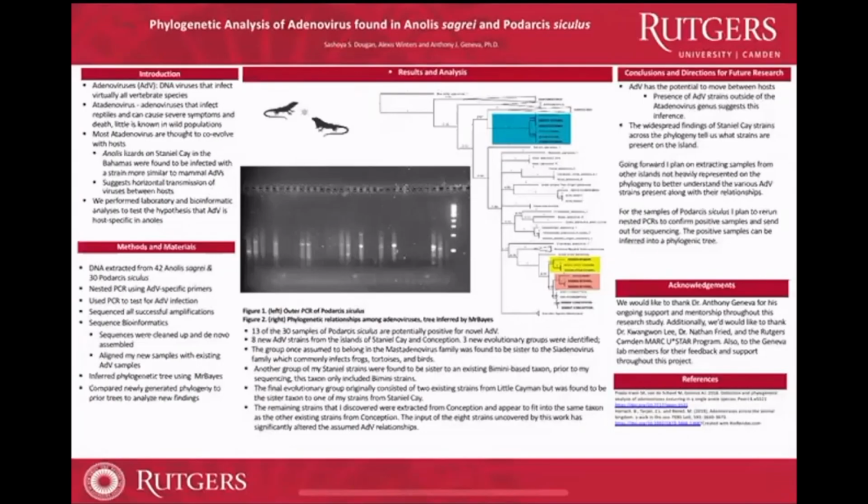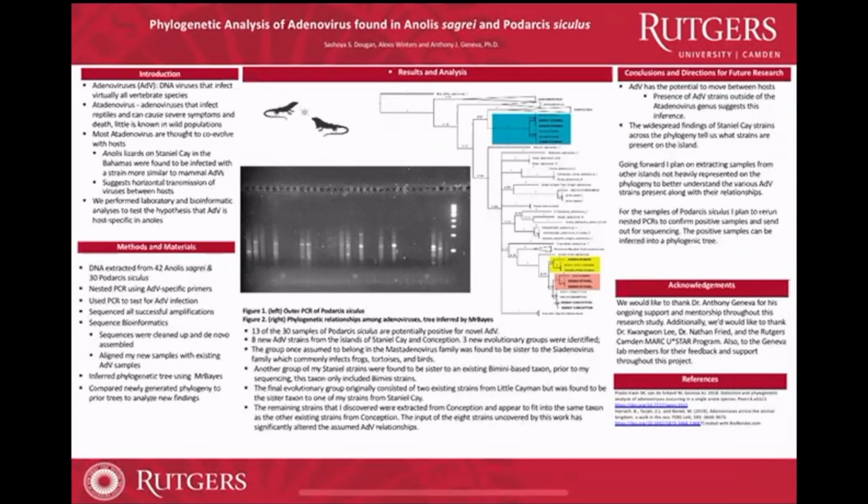Hello, my name is Sashoya Duggan. And I'm Alexis Winters, and we will be presenting the phylogenetic analysis of adenoviruses found in Anolis sagrii and Podarcis siculus. While we worked separately on different projects, each in different stages of their completion, they both aimed to further the knowledge of squamate adenoviruses. Adenoviruses, also known as ADVs, are non-enveloped DNA-dependent viruses able to encode their own replication factors when entering a host. They commonly infect a wide array of species, each affected in different ways.